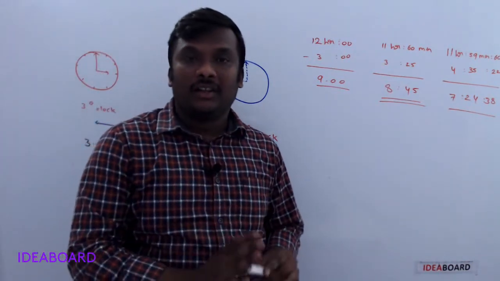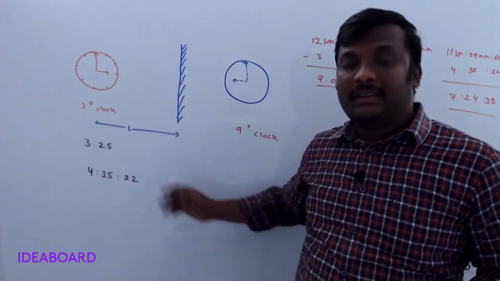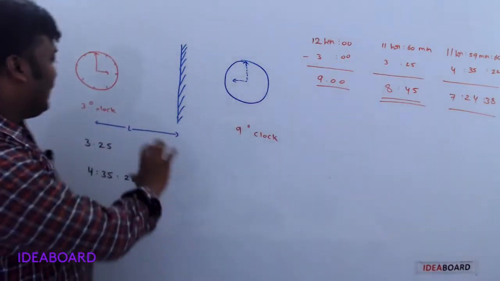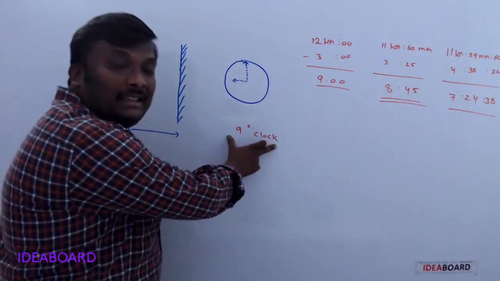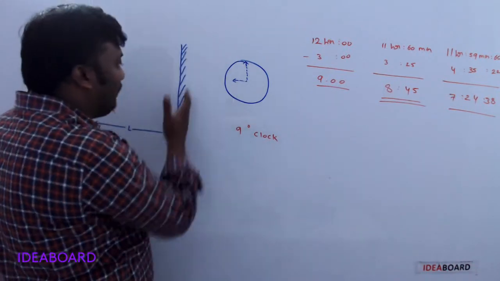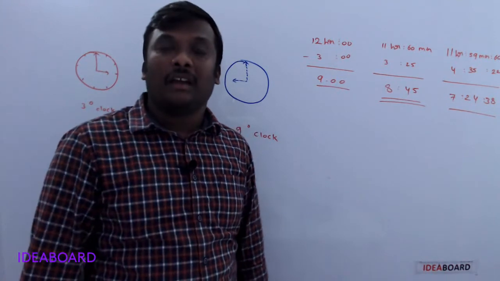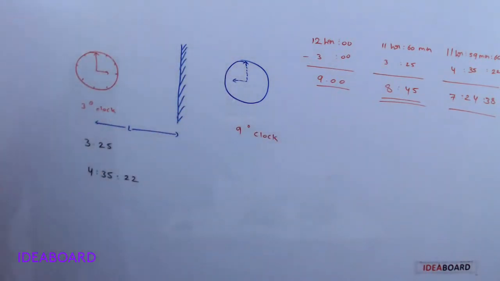Do you understand? So if the question is asked in any manner like this, the answer is very easy if you take the sum of the time on the clock and the time appearing in the image through the plane mirror as 12 hours. It is always 12 hours. Please note it down.